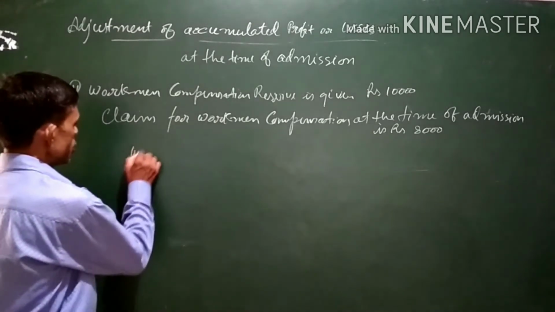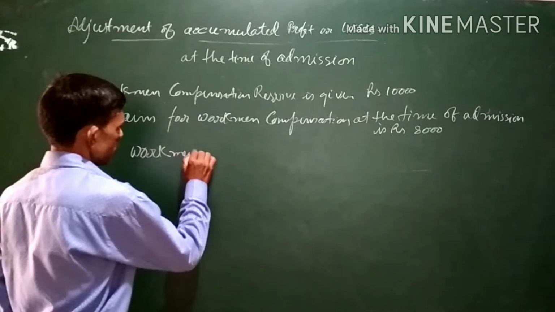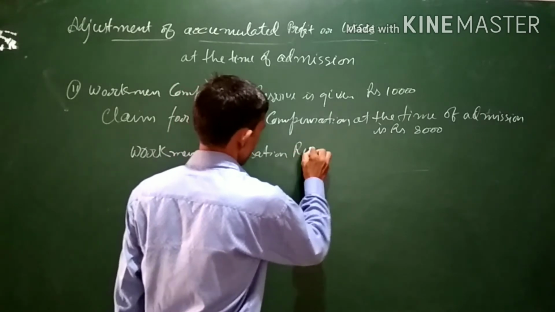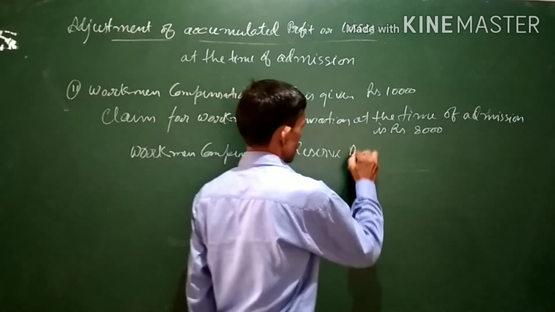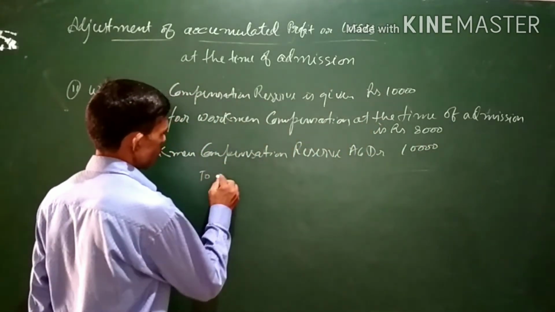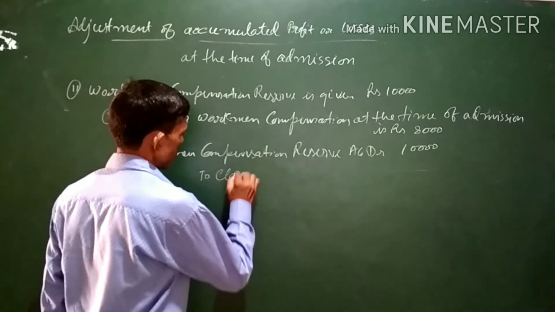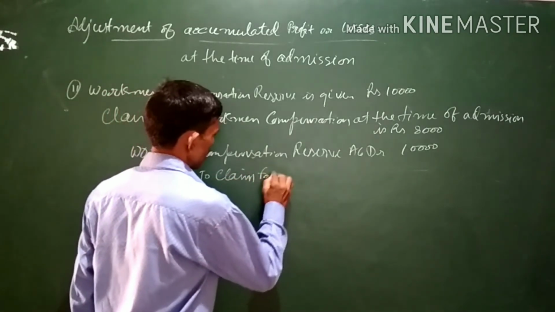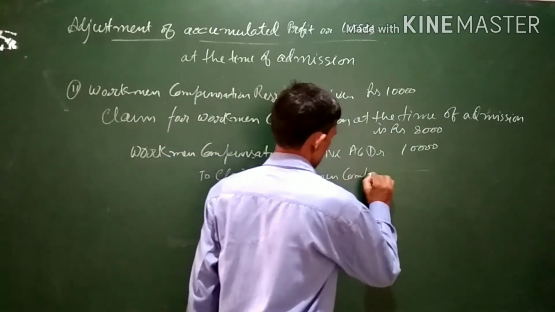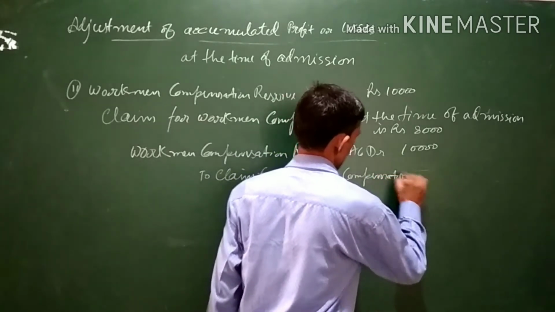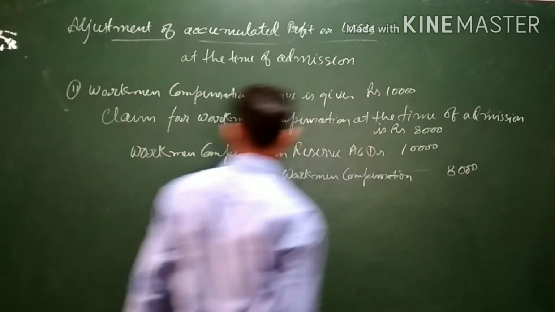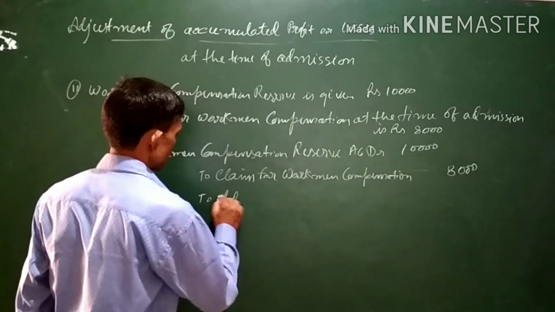The entry in this scenario will be: workman compensation reserve account will be debited with rupees 10,000. 8,000 will be transferred to claim for workman compensation, that is rupees 8,000, and the 2,000 which is extra will be transferred to old partners capital account.